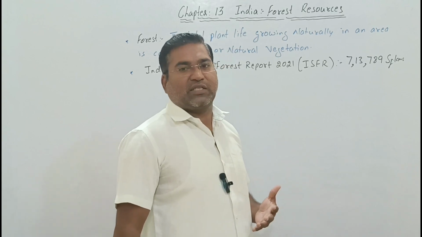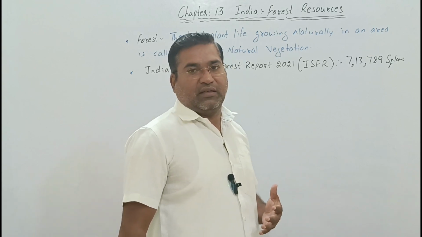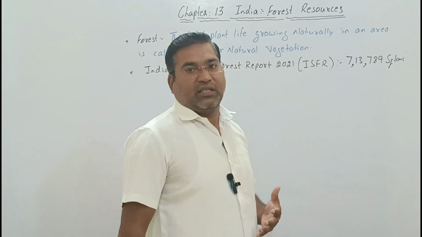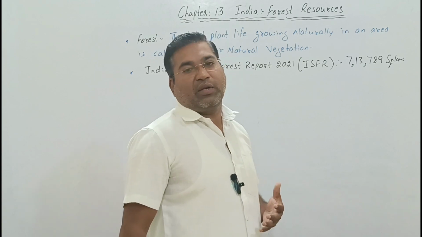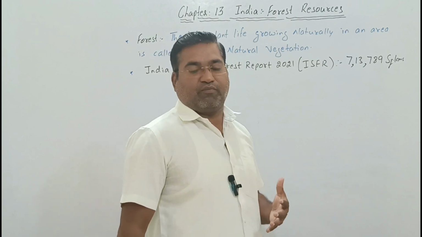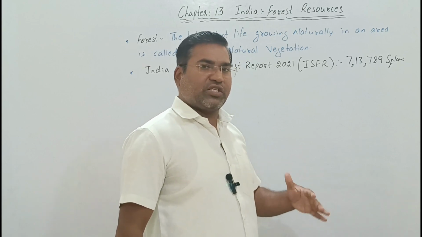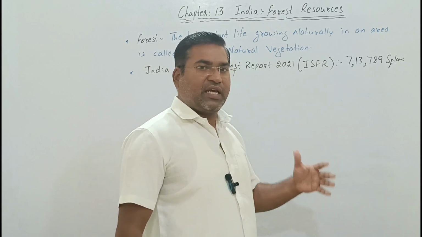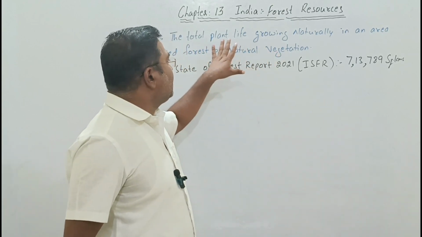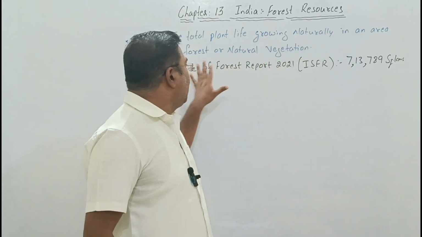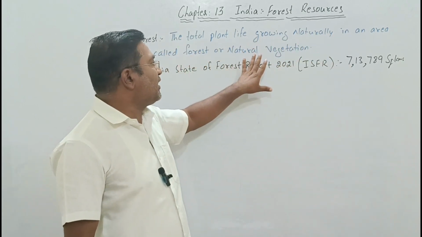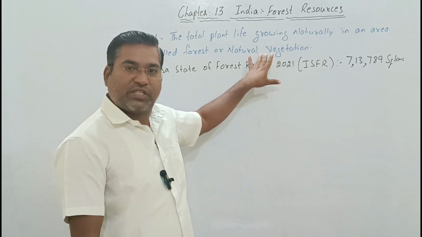Presently, as man has learned the defects of cutting down trees, we are giving more importance to afforestation. But before all these things, the forest which has been there is there due to growing naturally in one area, and we call it a forest, and even a natural vegetation.